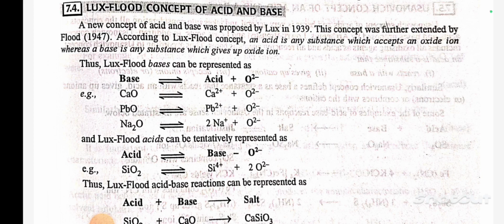Thus, Lux-Flood bases can be represented as CaO gives Ca2+ plus O2-. PbO gives Pb2+ plus O2-. Na2O gives 2Na+ plus O2-. And a Lux-Flood acid can be tentatively represented as SiO2 gives Si4+ plus 2O2-.